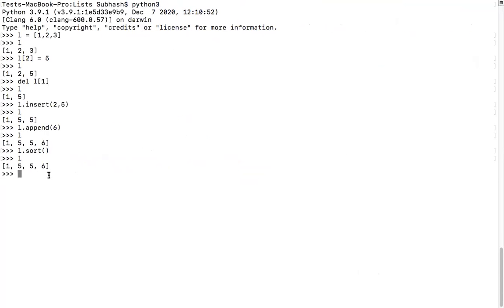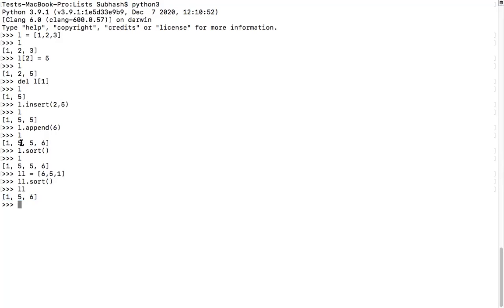Now let me take one more example. LL is equal to 6, 5, 1. Now tell me, what will happen if I do LL dot sort? 651 is the original list value. If I say LL dot sort, it would be 156. Did you see that? This is how sort will work.